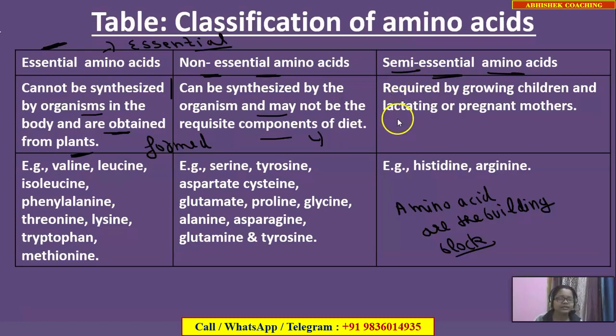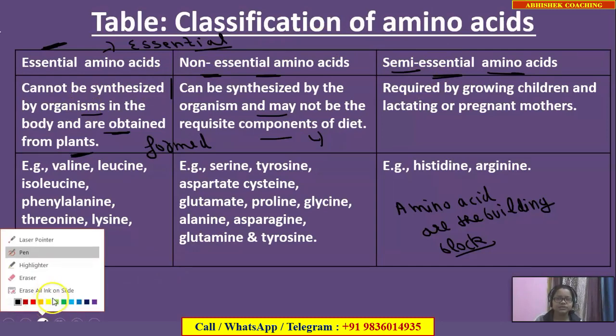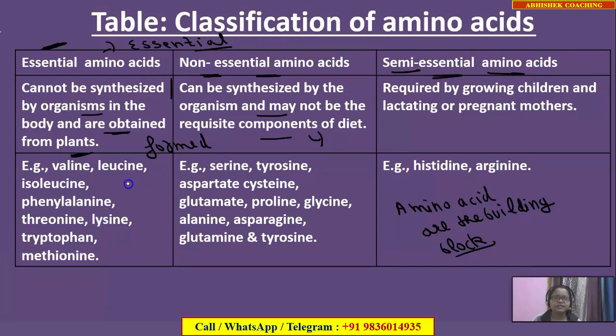Also the lactating mothers, which are milk-feeding mothers, and the pregnant mothers need semi-essential amino acids in large amounts. So these are the 3 categories of amino acids that we have discussed here: essential, non-essential and semi-essential. Now moving to our next part.